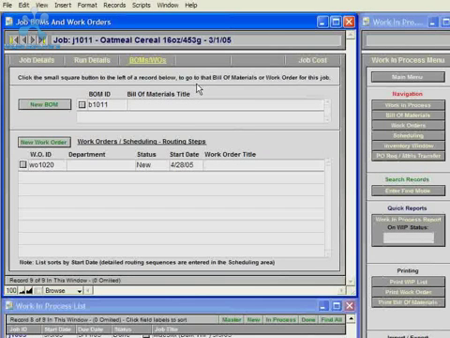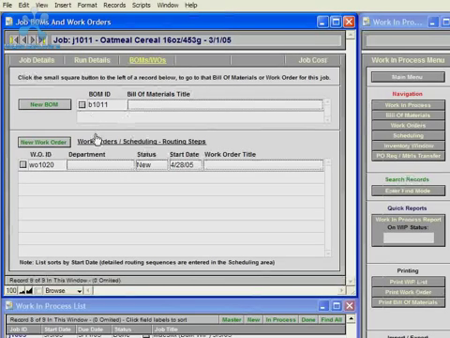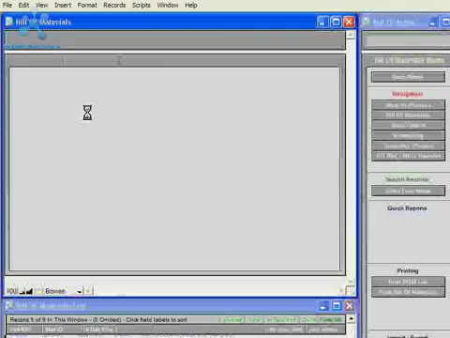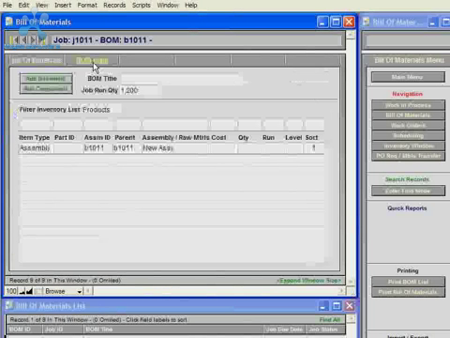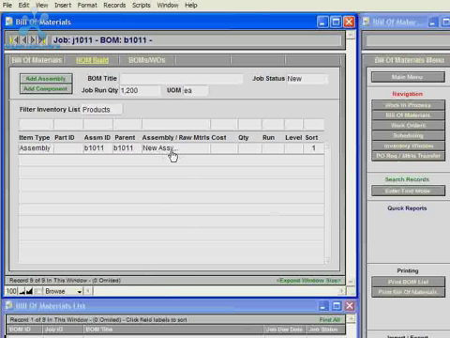detail view. When creating a new job, it automatically creates one bill of materials, and we'll navigate to that bill of materials by clicking the small square button next to the BOM ID. And with that bill of materials, it also creates one BOM item record, which is titled New ASSY, which is short for New Assembly.